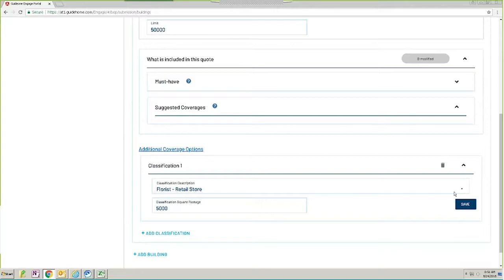Had you entered multiple classifications to this policy, there would be additional things that are shown for you to select from. And the reason for this is sometimes you have a building that will have multiple classifications in it. So we need to know what is the square footage for each one of those classifications. If you want to add a classification, you can click on the Add Classification button, and it will bring up the ability for you to search class codes and to add those to this building as well. But we don't have any others that we want to add, so we're just going to click Save.